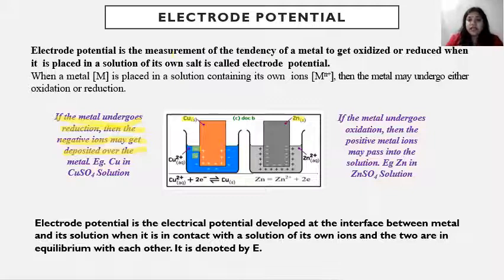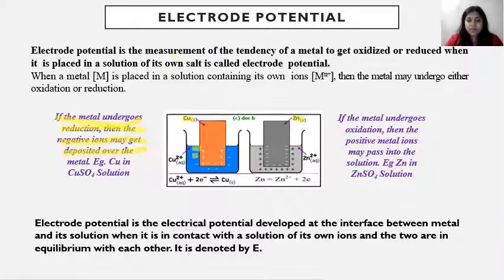Similarly, in case of zinc, the zinc metal is dipped into the zinc sulfate solution. Means in the solution Zn2+ is present and the zinc rod, which acts as electrode, is dipped into the ZnSO4 solution. Here the oxidation reaction takes place with removal of two electrons.